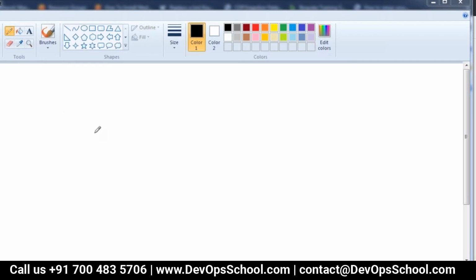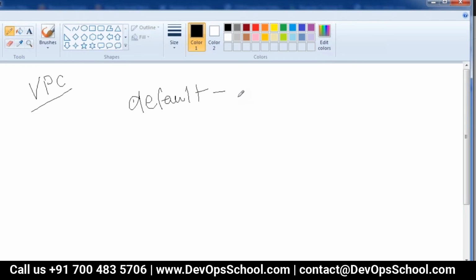Okay, so let us start with our next service, that is VPC. A very important concept, virtual private cloud. Don't get confused by the name. It is not a cloud in a cloud or anything. It is basically giving you an isolated network environment. So far we have been using the default VPC. When you create an account, in every region there is one default VPC which is already created for you.